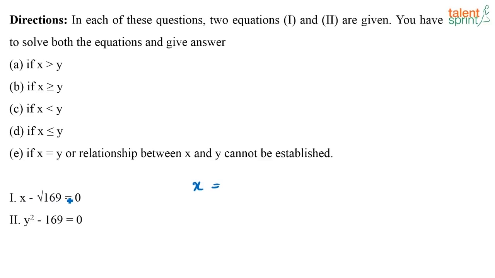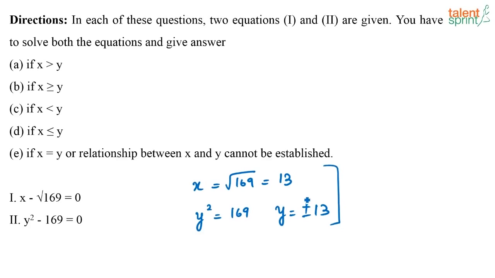Now what is here? X minus root of 169 is equal to 0, or I can directly say x is equal to root of 169. What is root of 169? It is 13, right? Now next equation I have y squared is equal to 169, or y is equal to plus or minus 13. So here what is the answer that we get? We know for sure that x is greater than or equal to y. So this is your answer, that is option B.